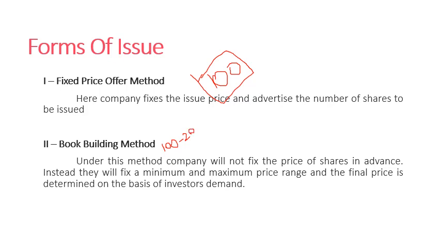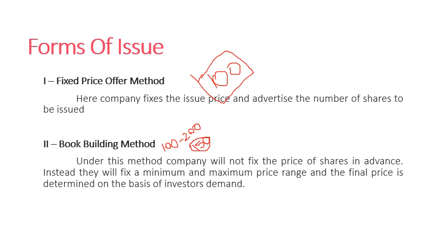So everyone who wishes to subscribe to the shares can quote their price. Everybody can quote their price between 100 and 200. And if more demand is there for a particular price, suppose 150, if more people are willing to buy their shares at 150, they will fix the price at 150.